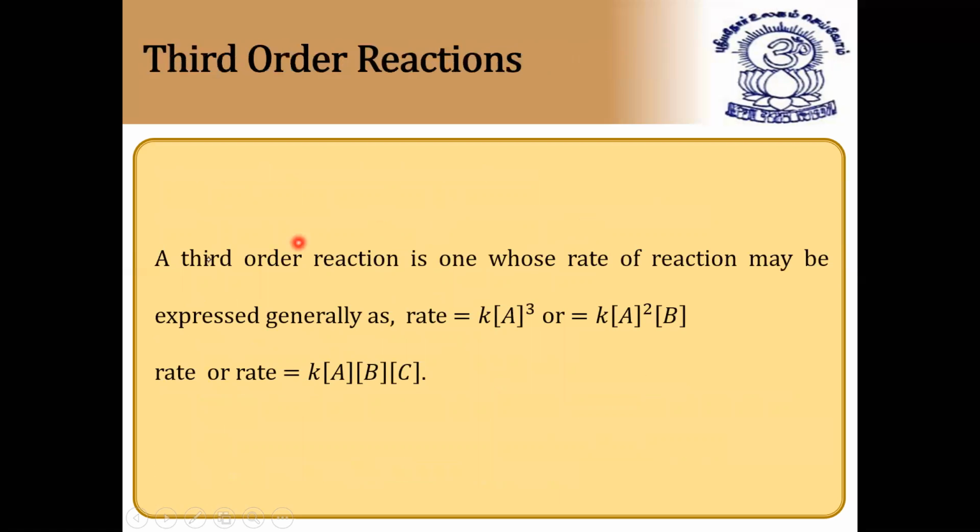Next, third order. If the rate is proportional to K into A to the power of 3, we'll say it is third order, or A squared into B, or A B into C also. All three possibilities: 3 moles of reactant, or 2 moles of one reactant and 1 mole of a second reactant, or 1 mole each of three reactants A, B, and C. Reactants only.